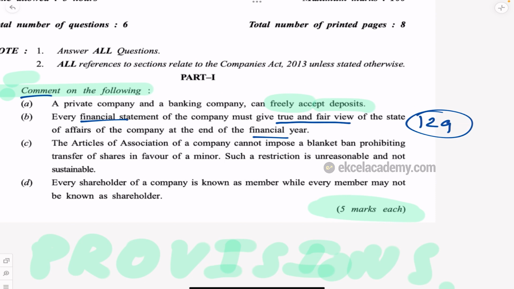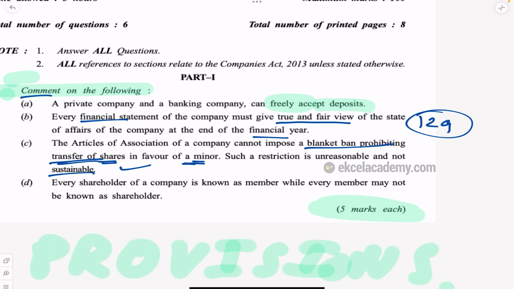Articles of a company cannot impose a blanket ban prohibiting transfer of shares in favor of a minor. This is unreasonable. So is it yes or no? How is it? Write it. So it is a comment, and what are the specific keywords you should know? It is about ban on transfer of shares for a minor. Can we ban or not?